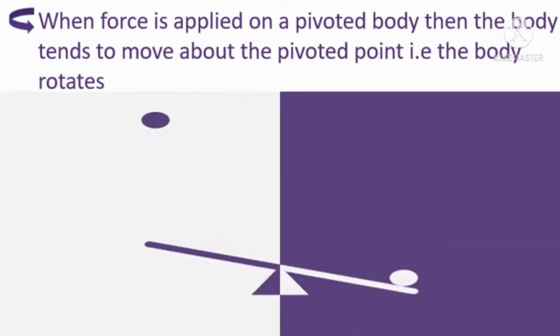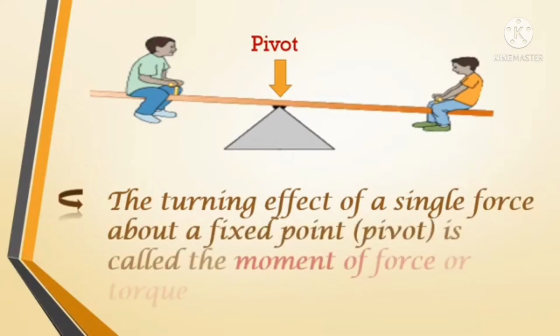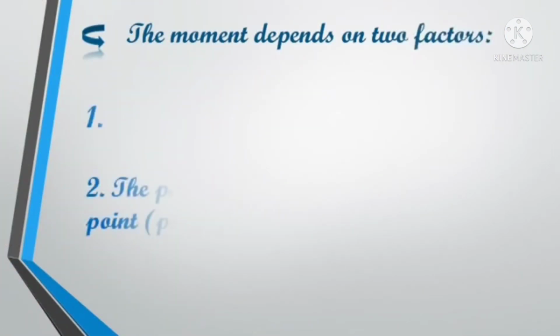So the turning effect of a single force about a fixed point or pivot is called the moment of force or torque. A moment is the turning effect of a force around a fixed point, that is, the pivot. Clear?